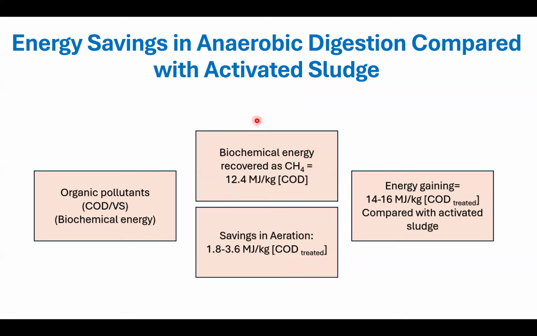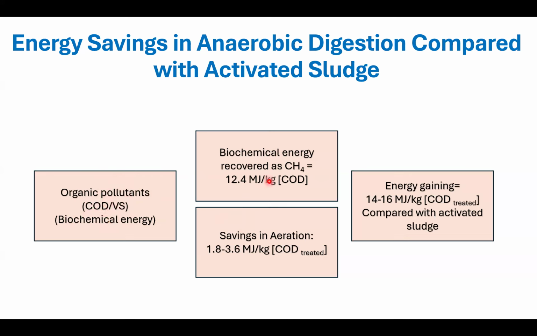So in this case, the energy saving and energy gaining is composed of two amounts. The first amount is biochemical energy in the form of methane, which comes from the organic pollutant that is converted to methane, and this pollutant is expressed as COD or volatile solids.